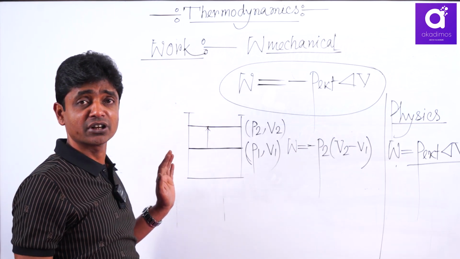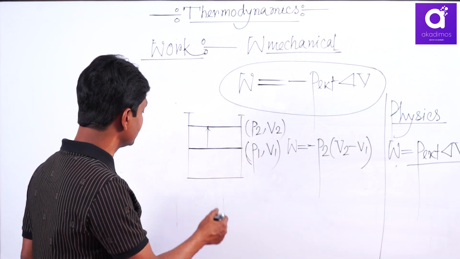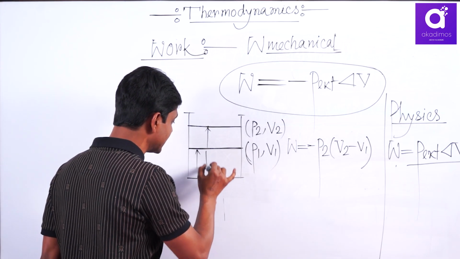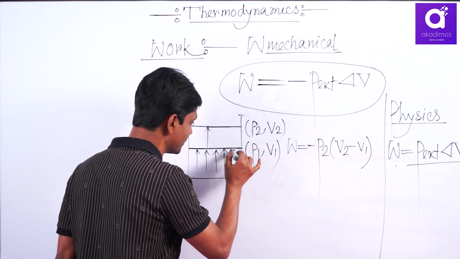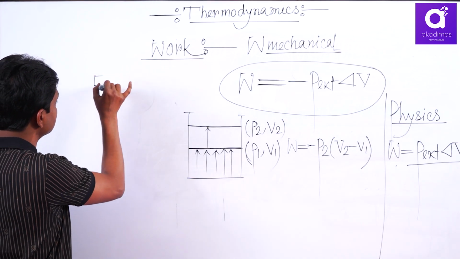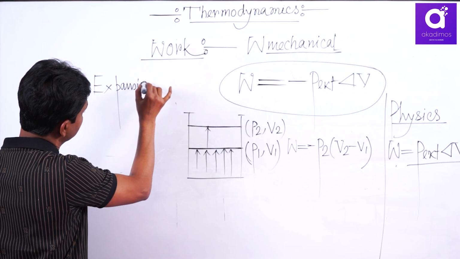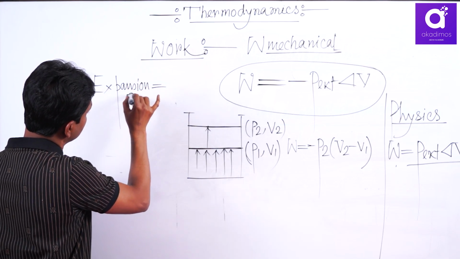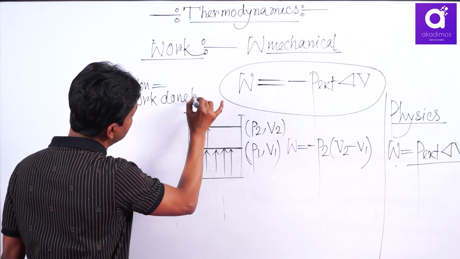Actually the IUPAC convention is always with respect to the system. When you are doing expansion, that means there you have to apply thrust or force on the piston. That is called work done by the system. Remember, expansion means work done by the system.